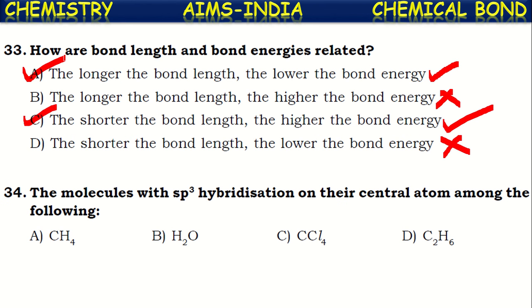Next, the molecules with sp3 hybridization on their central atom among the following. CH4 has sp3 hybridization. In the H2O molecule, oxygen also has sp3 hybridization. In CCl4, carbon has sp3 hybridization, and here also carbon in the ethane molecule has sp3 hybridization. All are correct answers.